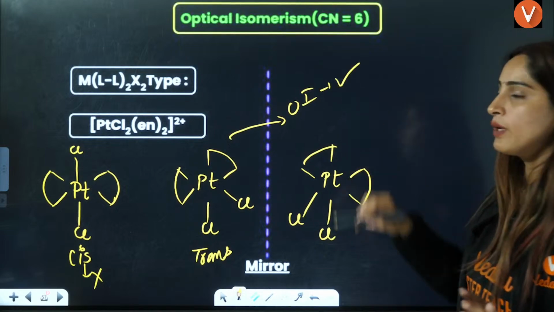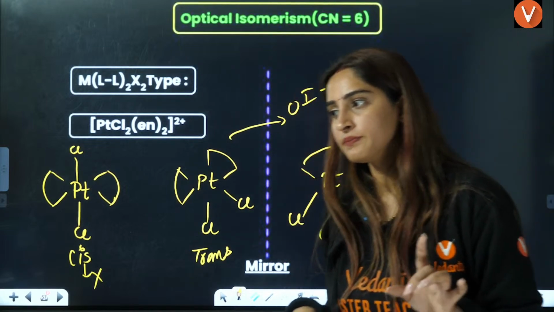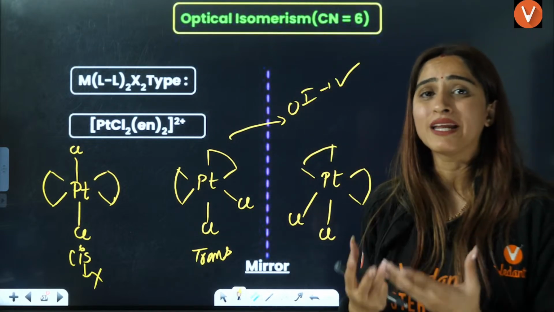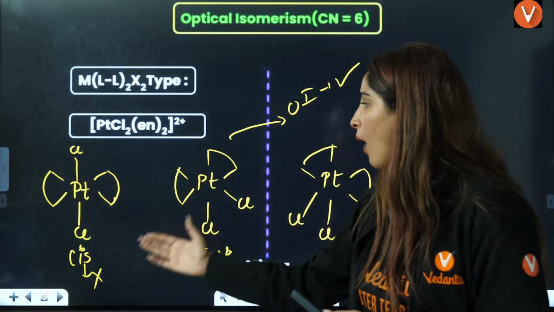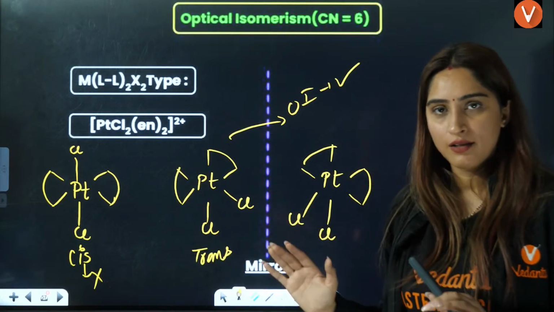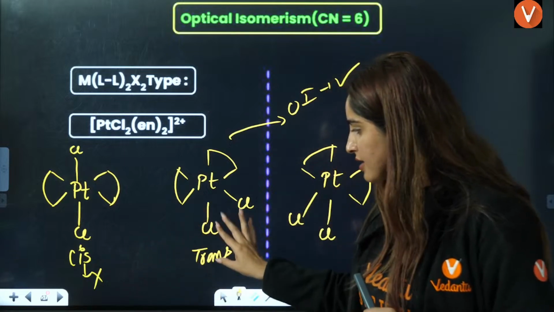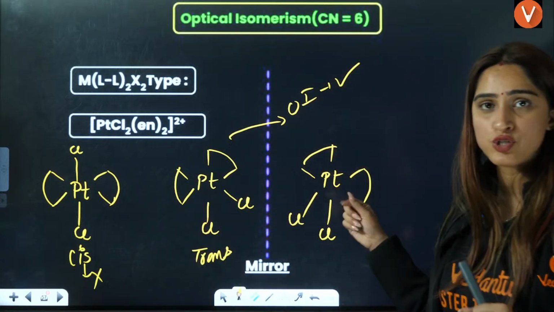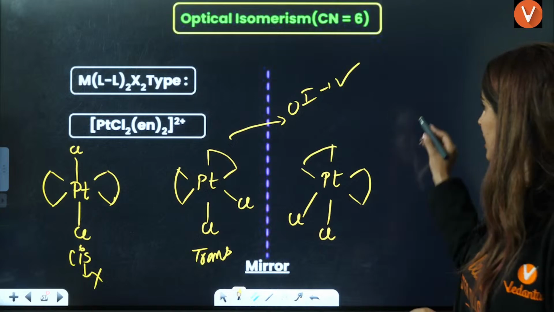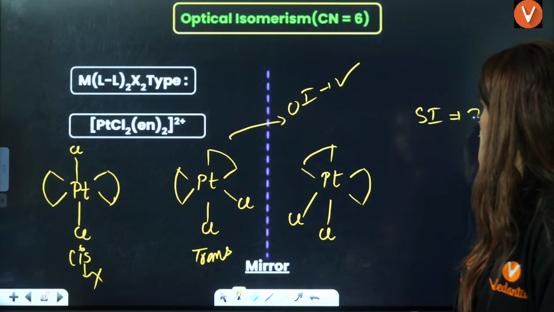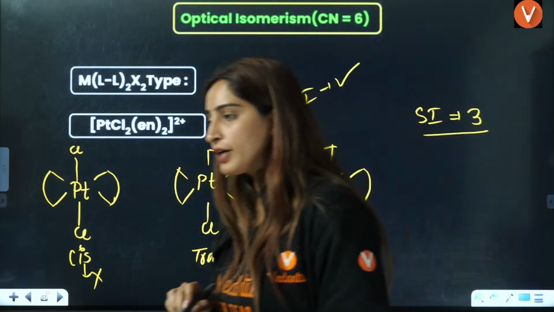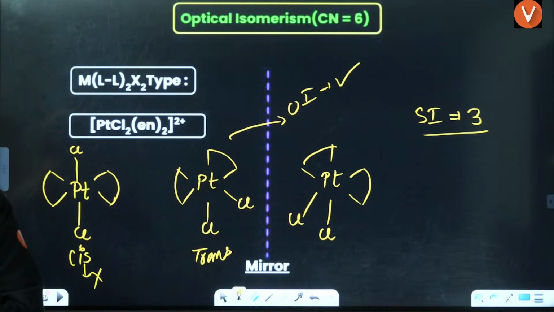Understood? So in total, how many stereoisomers will you have? One is cis, one is trans, and one is the optical isomer of this trans. That is, total stereoisomers is going to be 3. Got it?